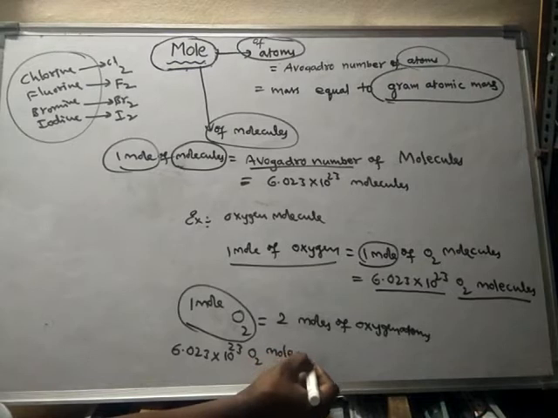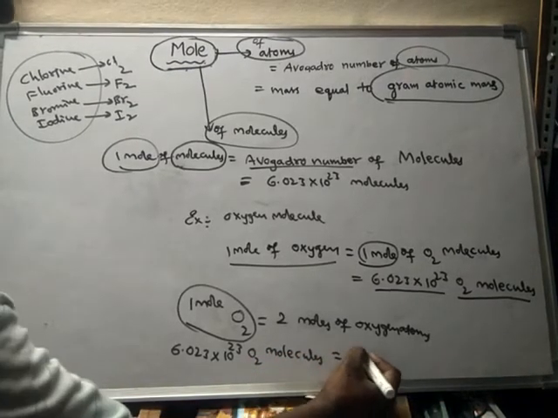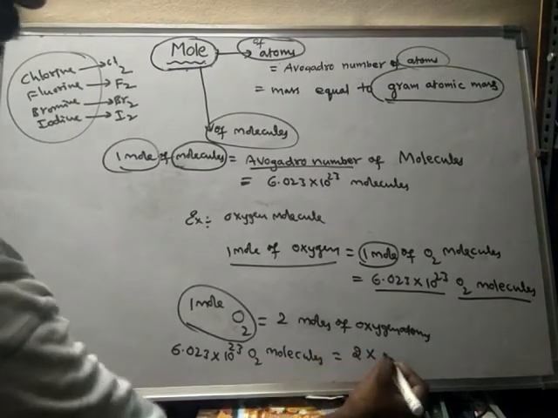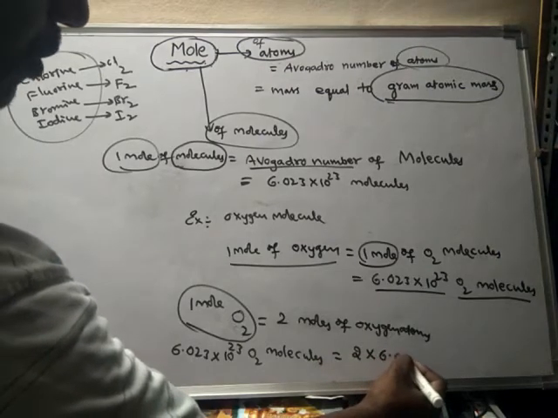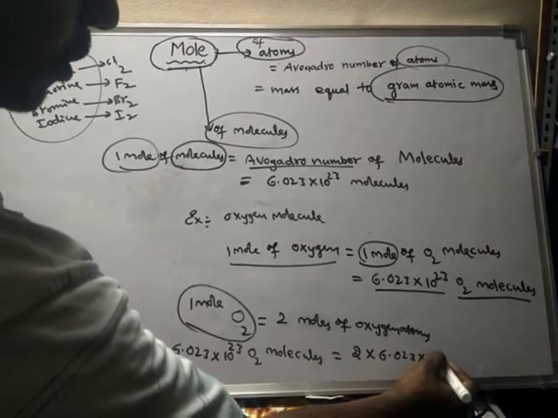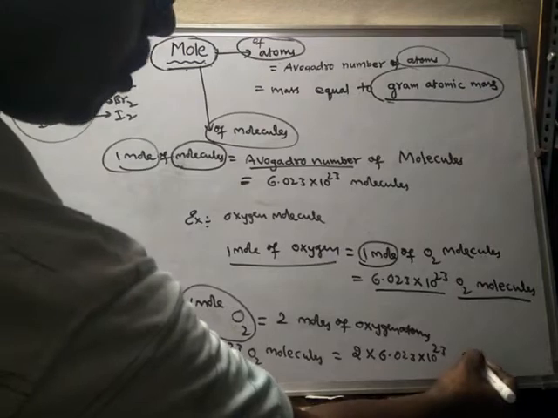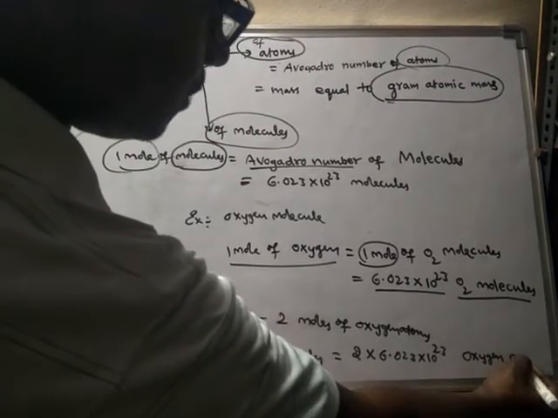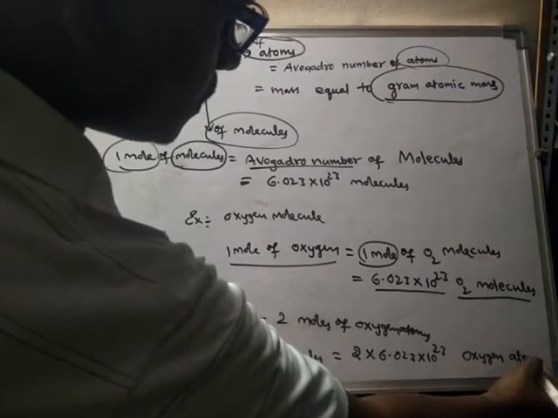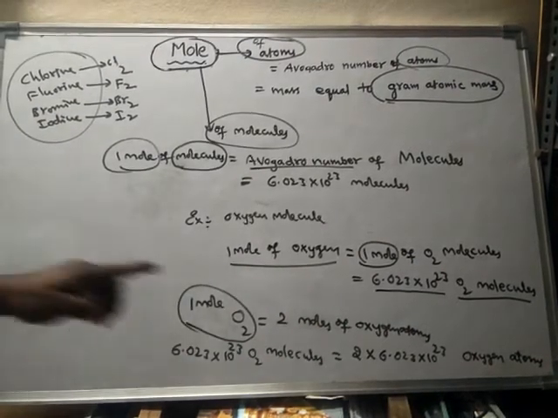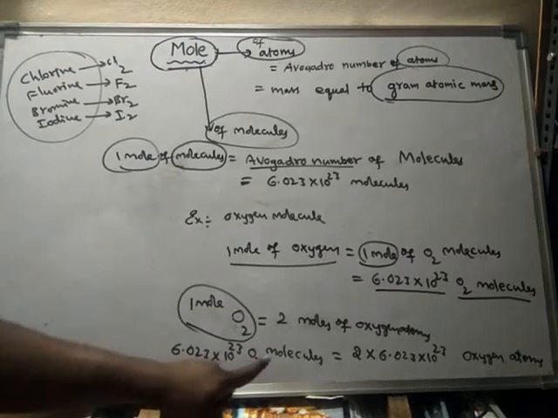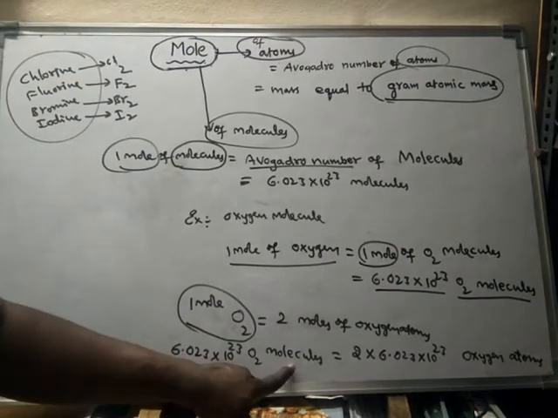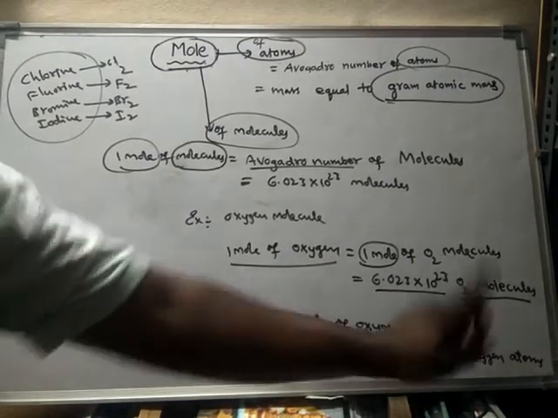These many O2 molecules is equal to 2 into 6.023 into 10 to the power of 23 oxygen atoms. So 1 mole of molecules is equal to 2 moles of oxygen atoms.